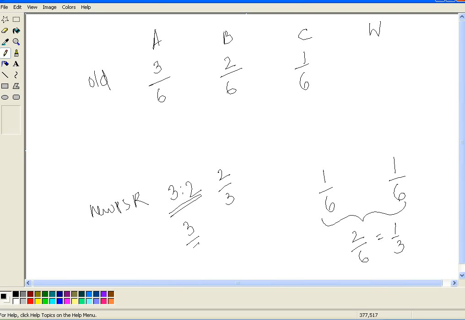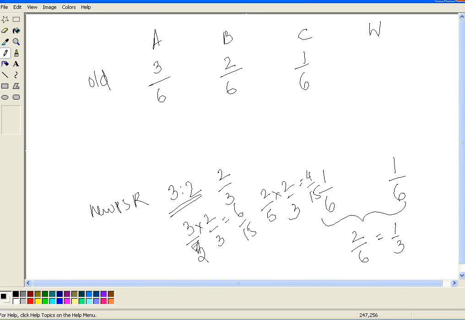So A's new share is 3 by 5 into 2 by 3, and B's is 2 by 5 into 2 by 3. So this will be 6 by 15 and this is 4 by 15.